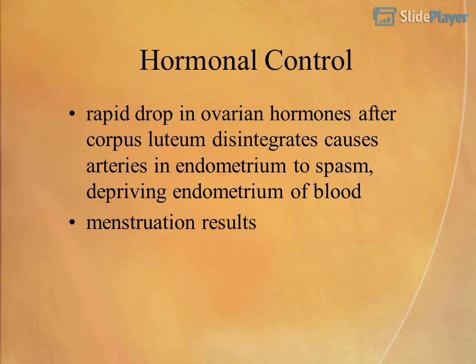Hormonal control. A rapid drop in ovarian hormones after the corpus luteum disintegrates causes arteries in the endometrium to spasm, depriving the endometrium of blood. Menstruation results.